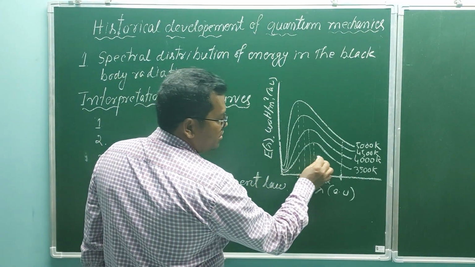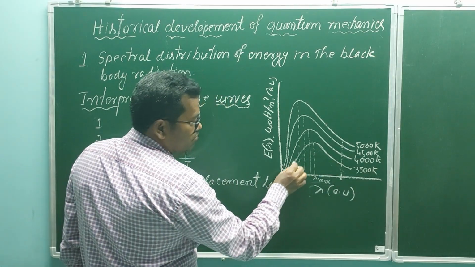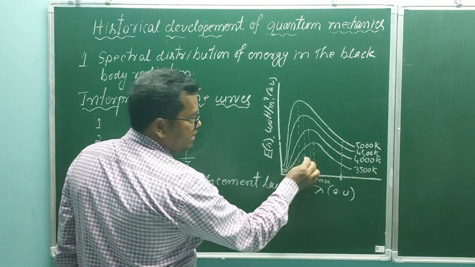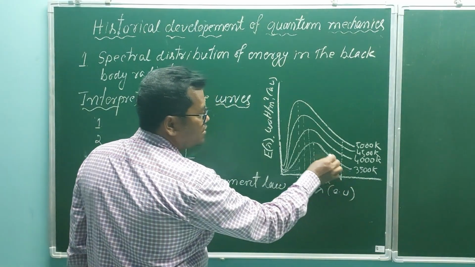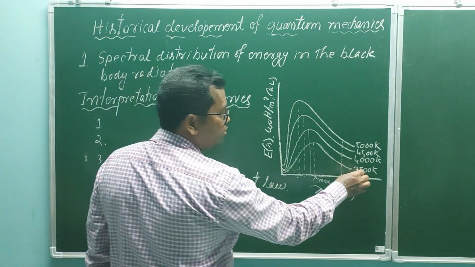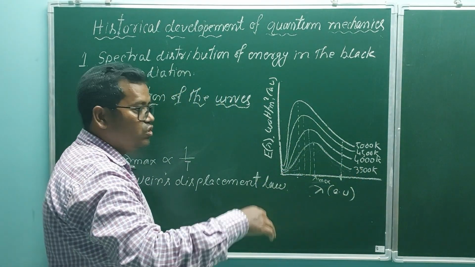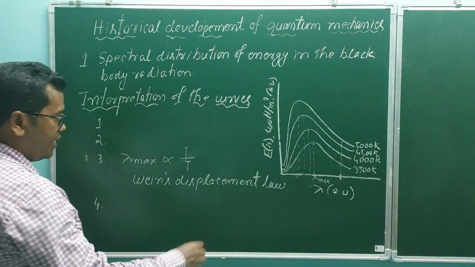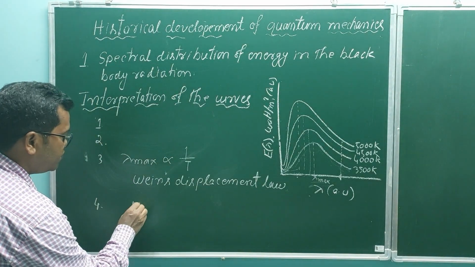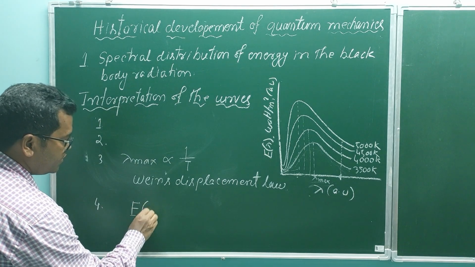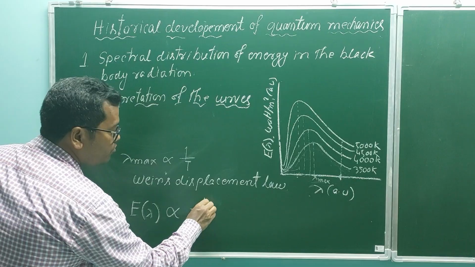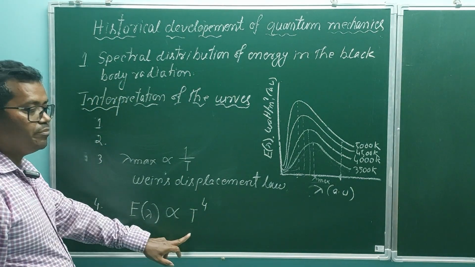And the number four observation: the area under the curve at a particular temperature represents the total energy of the radiation. And the total energy of the radiation, E lambda, is directly proportional to the fourth power of the absolute temperature.